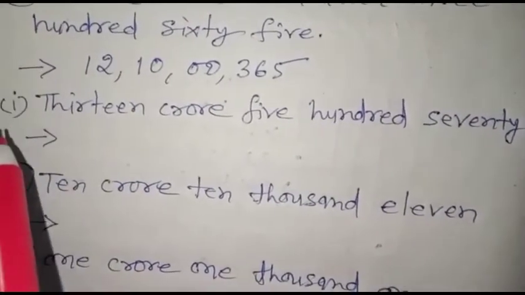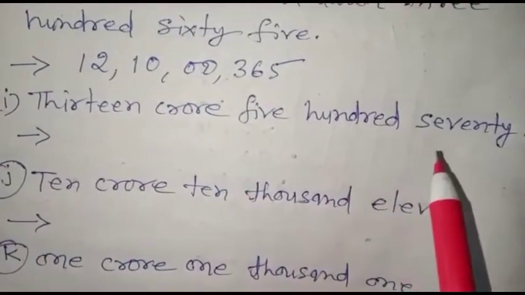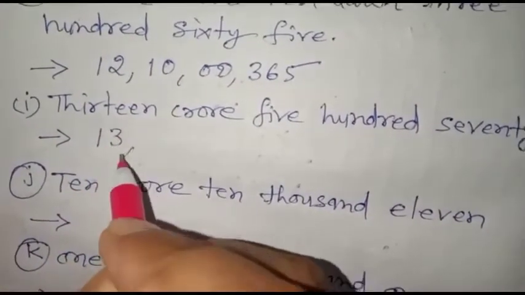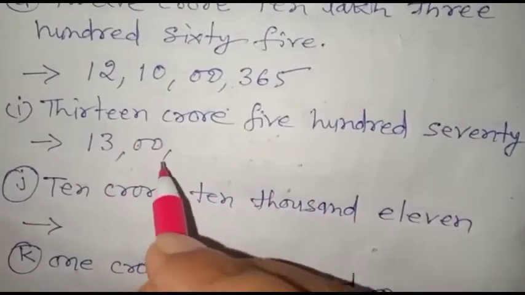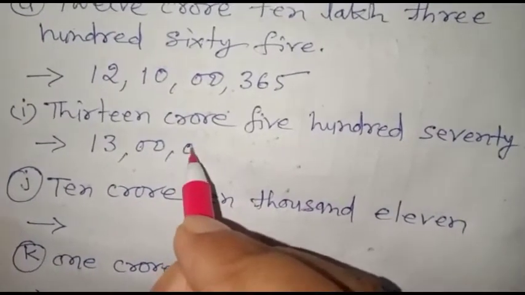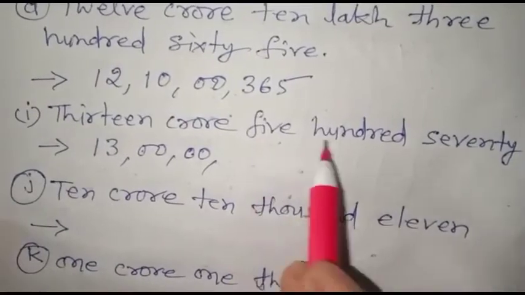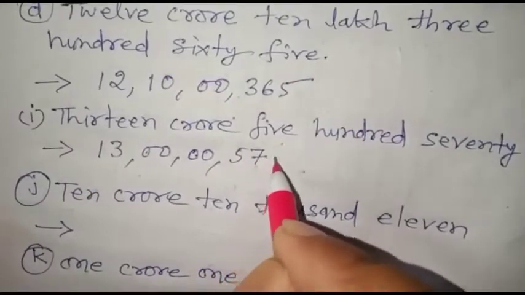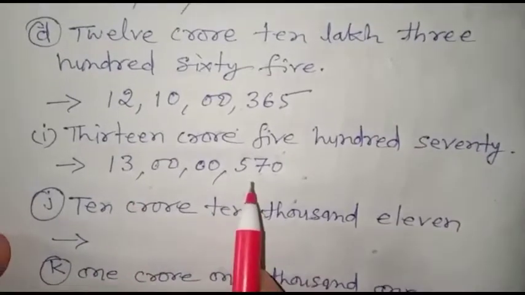So now see I number question: 13 crore 570. In the crore period, what will we write? 13 crore. There is nothing in the lakh period, so we will put 0. Nothing in the 1,000 period, so we will also put 0 in that place. And 570 rest in the ones period. What is given? 570. So we will write the numeral like this.